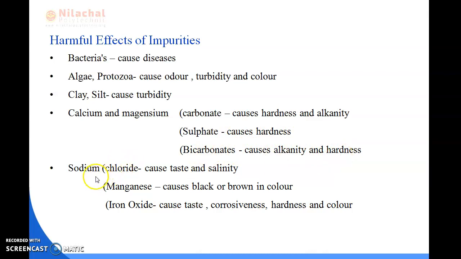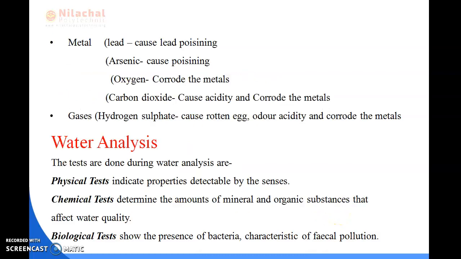Next is sodium. If chloride is present with the sodium, it causes taste and salinity. Manganese causes black or brown color. Iron oxide causes taste, corrosiveness, hardness and color. Next is metal.